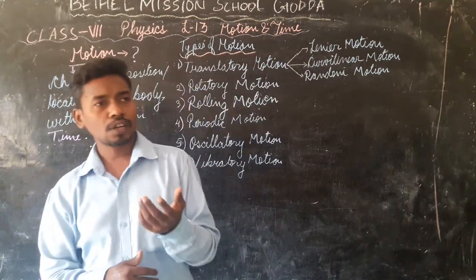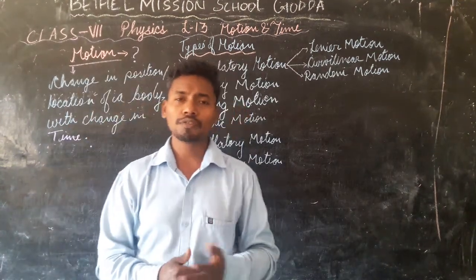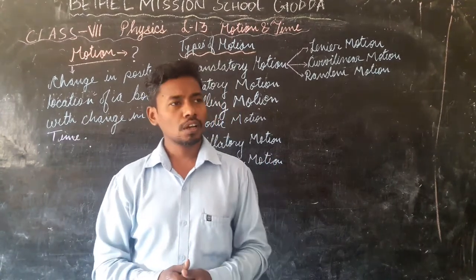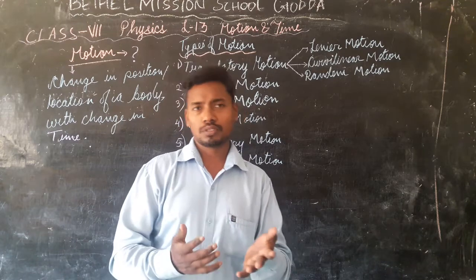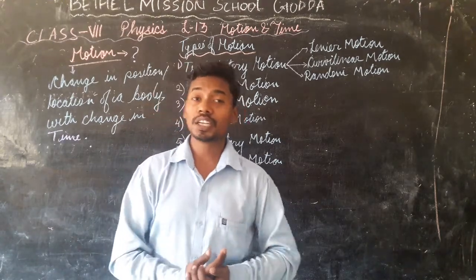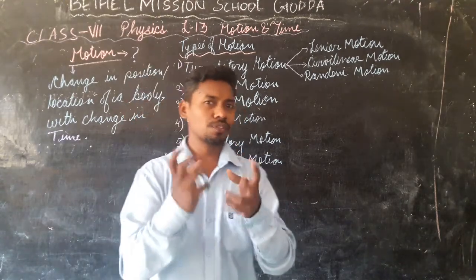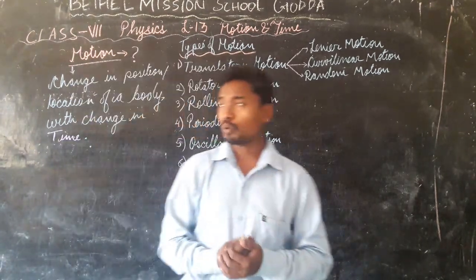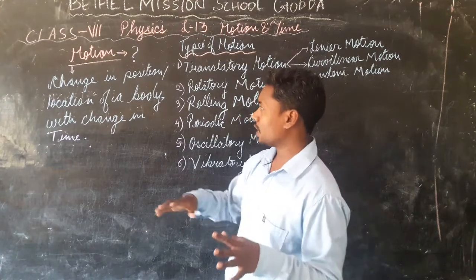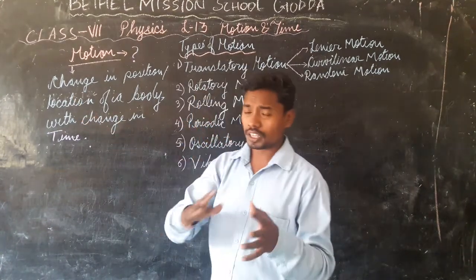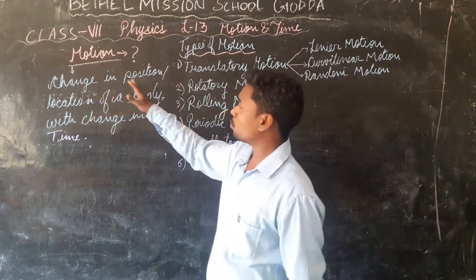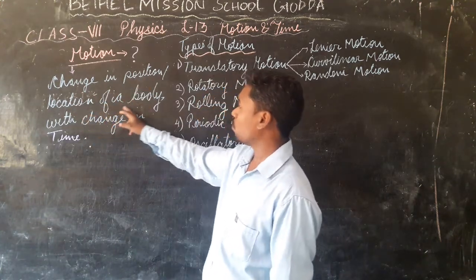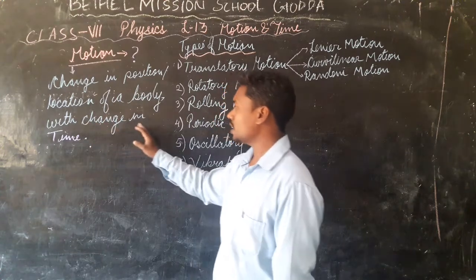So when we are to study this chapter, you might have come across this term motion. What is motion? Whenever a body moves, you can say that the body is in motion. But how do we define motion? Means what is the way we could define motion? So motion could be defined in a way that when a body changes its position or location with change in time.